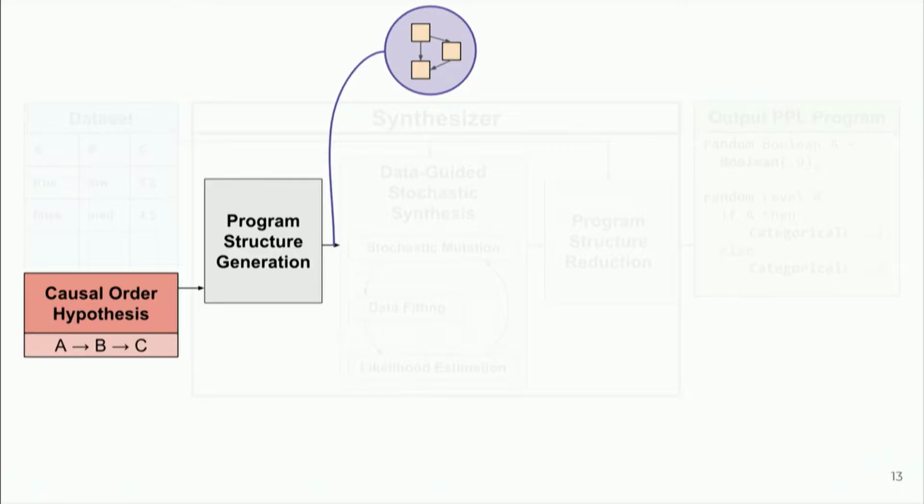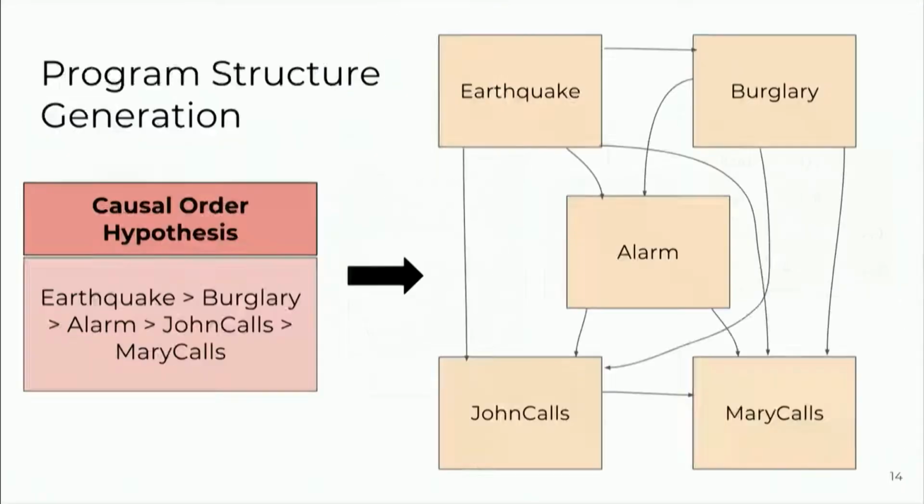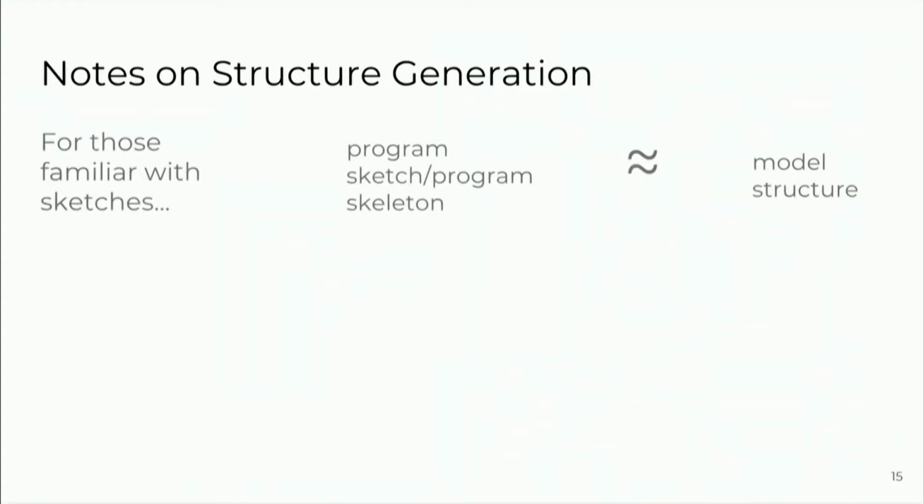Okay, so we put in the causal order hypothesis to the program structure generation, and the output is going to be our topology. What we actually do is just use the transitive closure. So if the user gave us this causal order hypothesis, then earthquake was first, so earthquake is going to have a direct connection to everything else. Burglary is going to have a direct connection to everything but earthquake, on and on and on. A couple notes on why we did this.